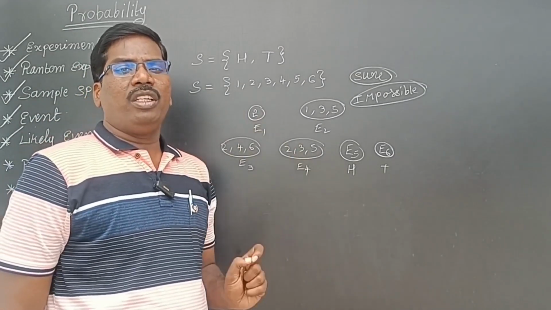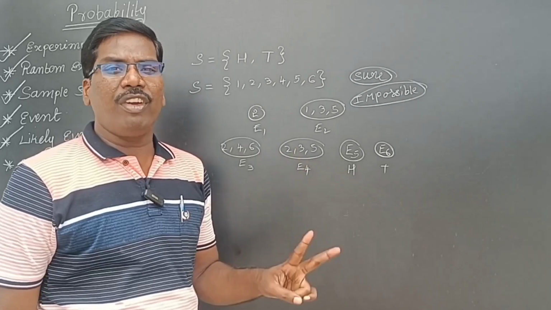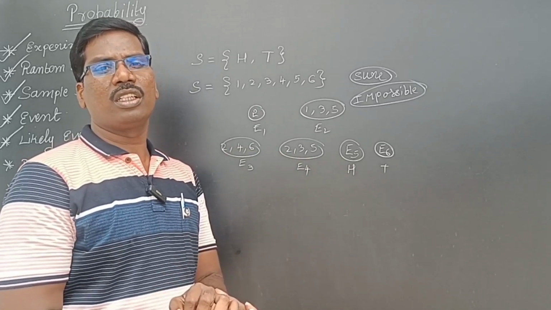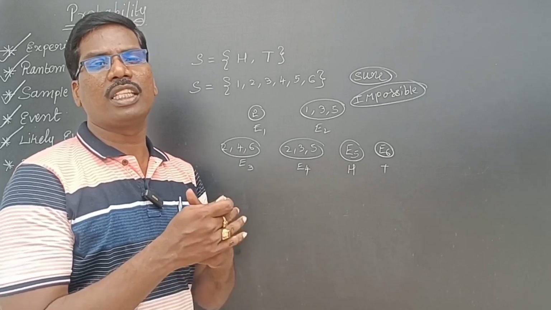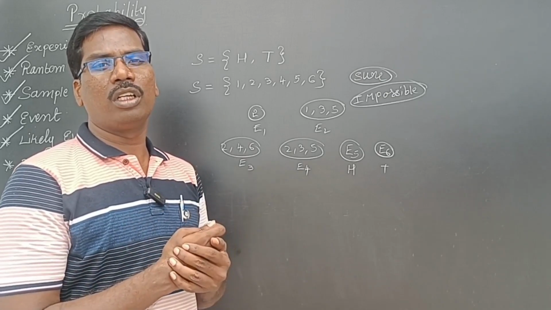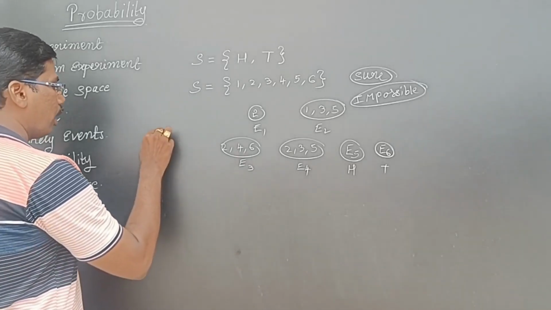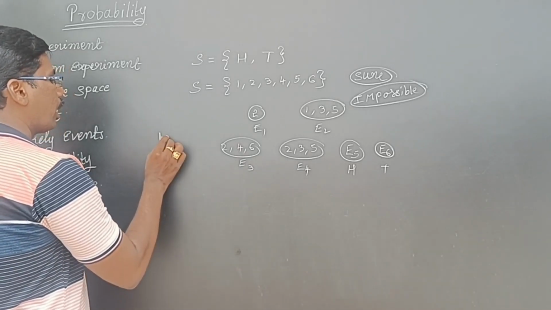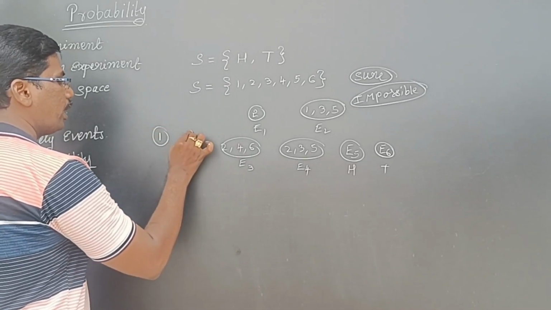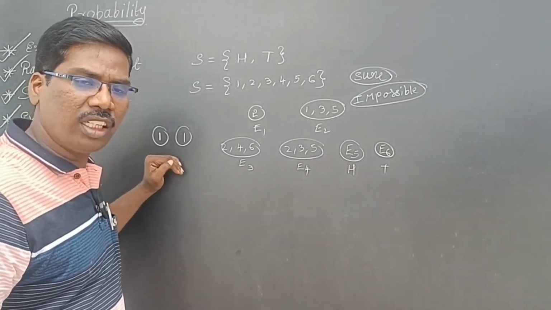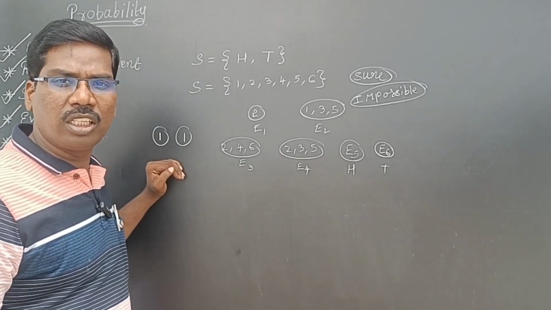In a random experiment, if every event has equal chances, then that is called likely events. For example, tossing a coin: getting head and getting tail have equal chances. So getting head has that much chance, and getting tail also has that much chance, isn't it?